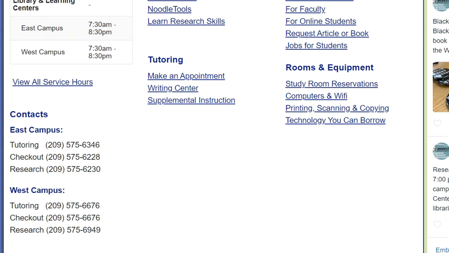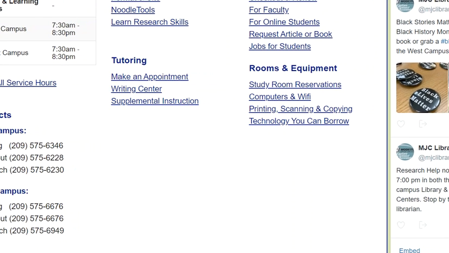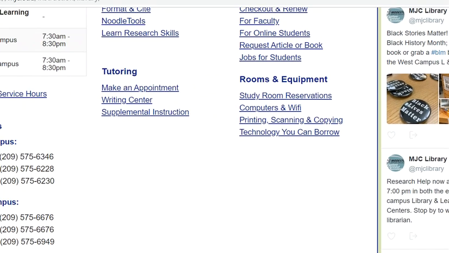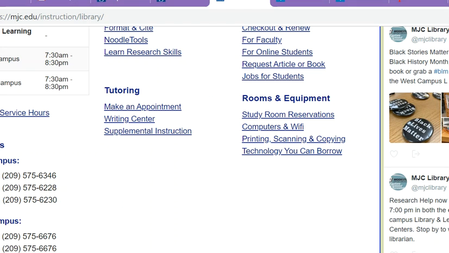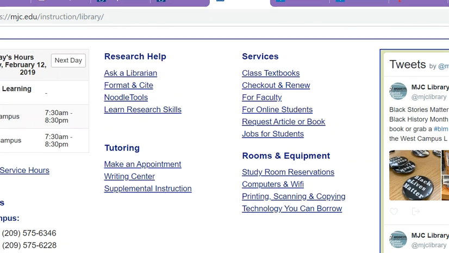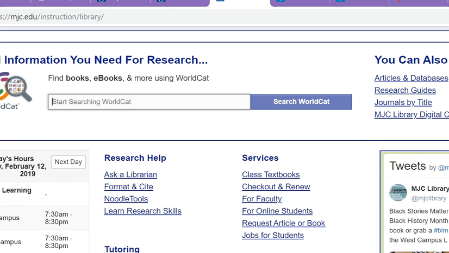Phone numbers are located over here if you want to call. They have service hours. There's online tutoring. There's all kinds of help available to you. A writing center, make an appointment, supplemental instruction, you name it. This school has it for free.